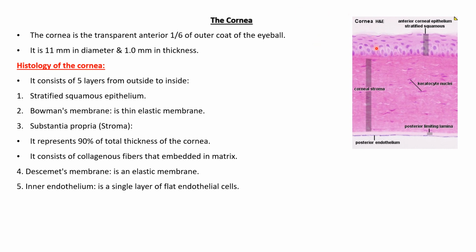The first layer is the stratified squamous epithelium, and then we have Bowman's membrane, which is a thin elastic membrane. Then we have the corneal stroma, that represents about 90% of the thickness of the cornea and consists of collagenous fibers embedded in a matrix. Then we have another elastic membrane, the Descemet membrane, and then the inner endothelium, a single layer of flat endothelial cells. That is the structure of the cornea.